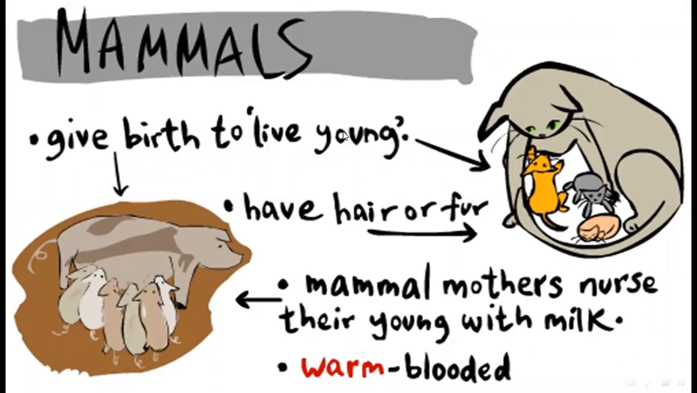Mammals give birth to live young. Mammals have hair or fur on their bodies. Mammals' mothers nurse their young with milk, and mammals are warm-blooded animals. Again, we repeat, mammals give birth to live young, have hair or fur on their bodies, and mothers nurse their young with milk, and they are warm-blooded animals.